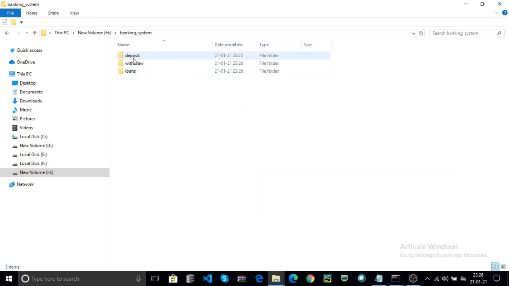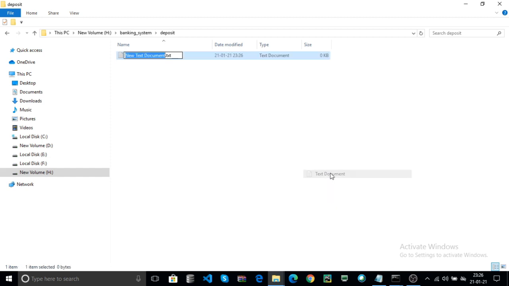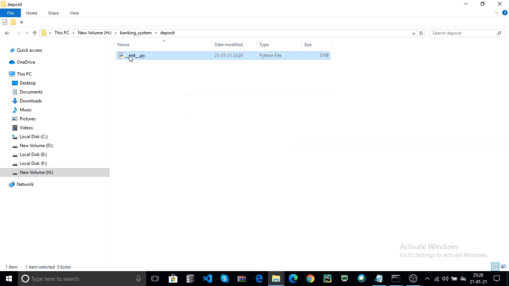Now in the deposit folder, first I create a text document. Here create the first file, underscore init underscore .py, and hit enter and click yes. This __init__.py file is created with 0 KB, that means no data is in that file.